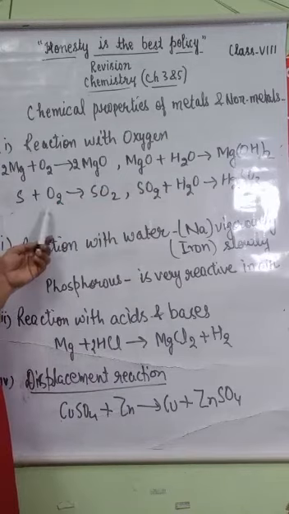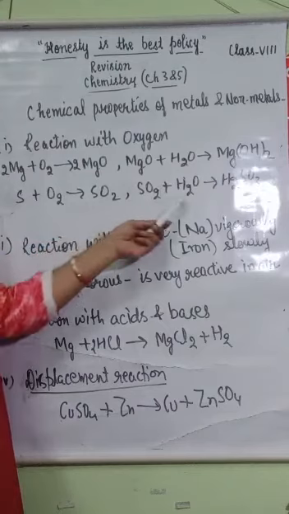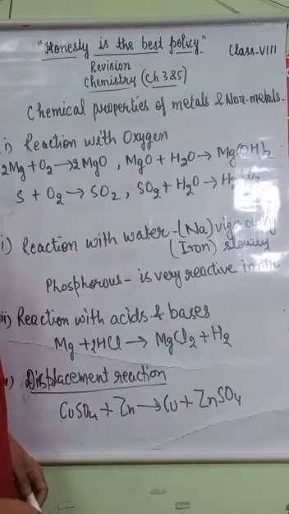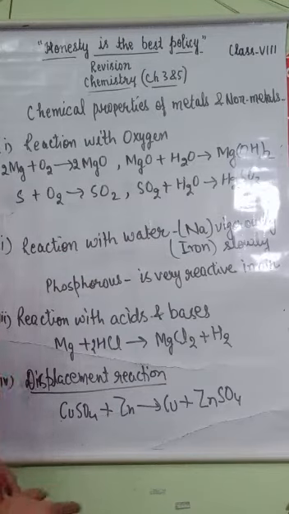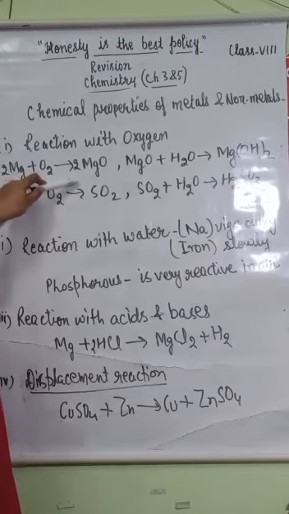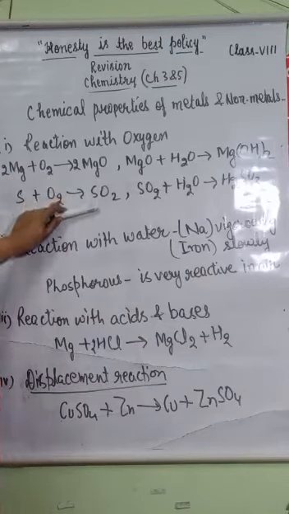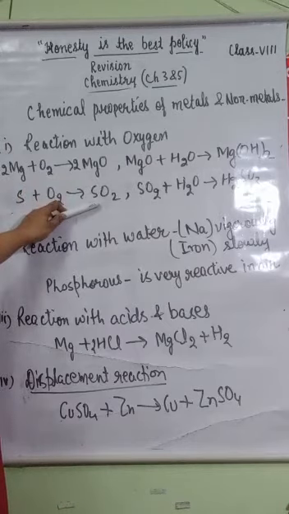Similarly, when oxides of non-metals dissolve in water, it forms acid, and when you dip blue litmus paper, it changes into red color, and when you dip red litmus paper, there will be no change in color. So metallic oxides are basic in nature, non-metallic oxides are acidic in nature.